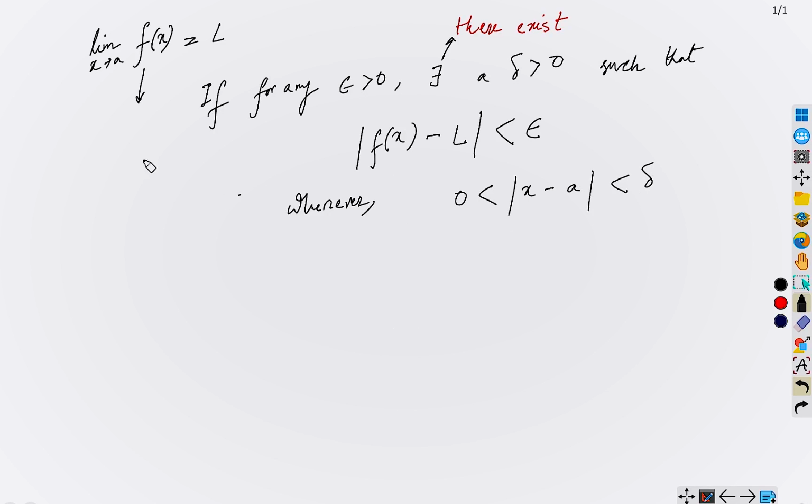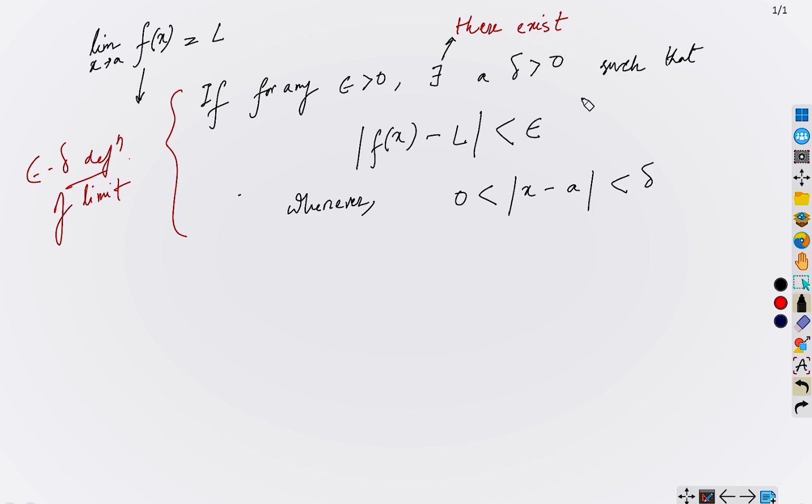So this is the so-called epsilon delta definition of limit, okay? This is what is known as the epsilon delta definition.